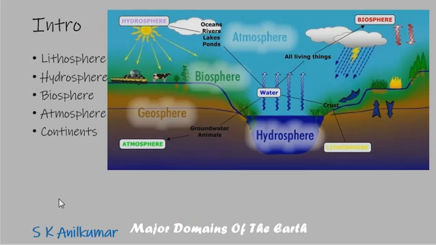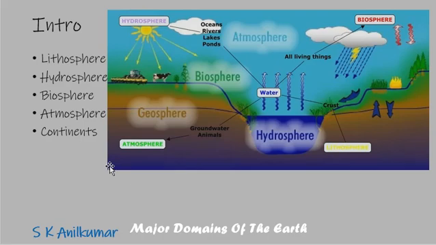The Earth can be divided into lithosphere, atmosphere, hydrosphere and biosphere for the sake of our easy understanding and study. Lithos means stone, geosphere or lithosphere. Atmos means vapor, or air or gas. Hydrosphere comes from hydro, which is water. Biosphere, bios means life. So lithos is stone, atmos is vapor, hydro is water, bios is life. These are all Greek origin words.